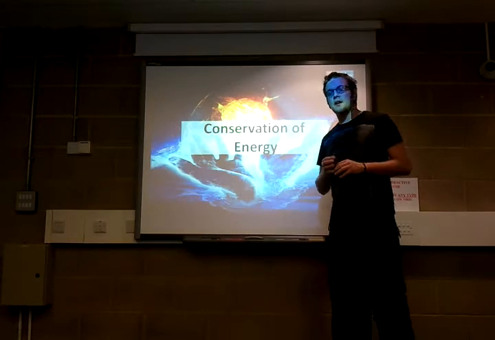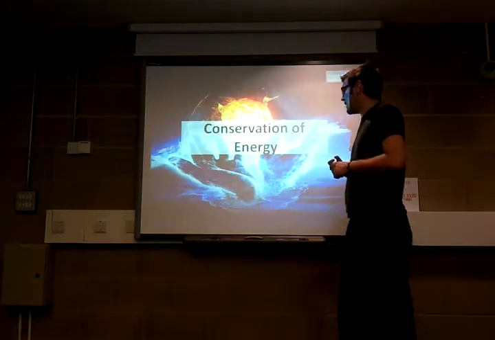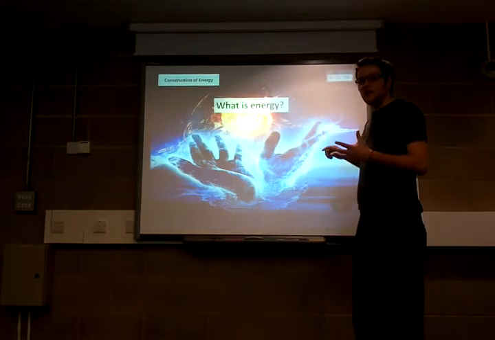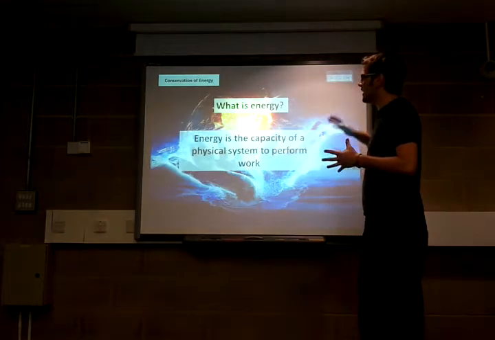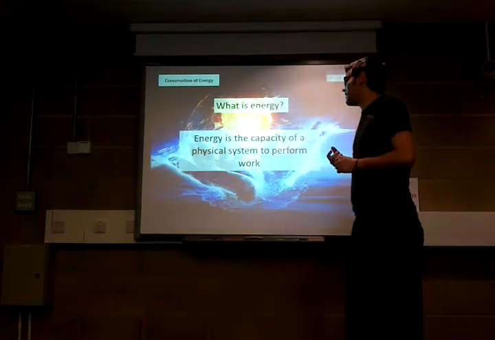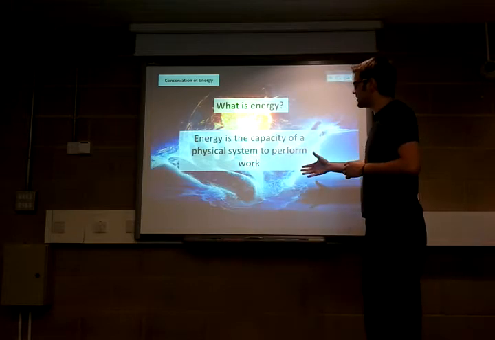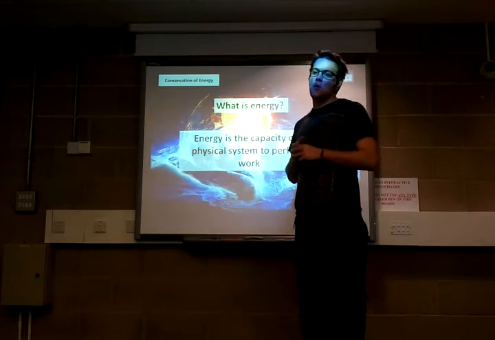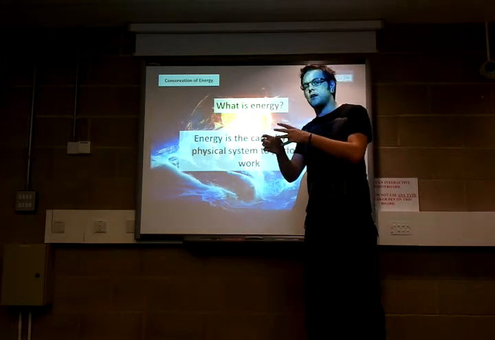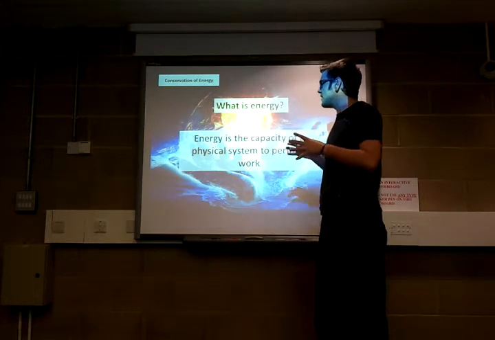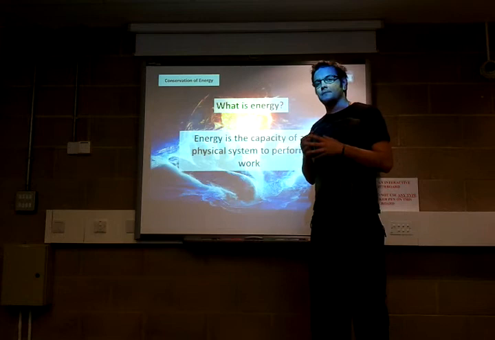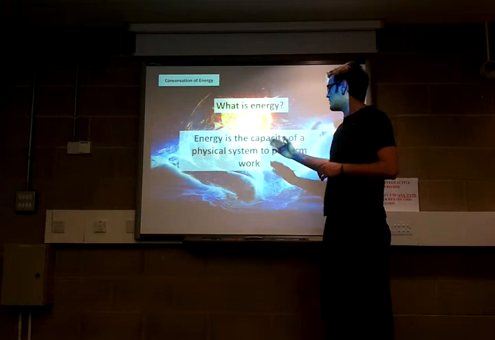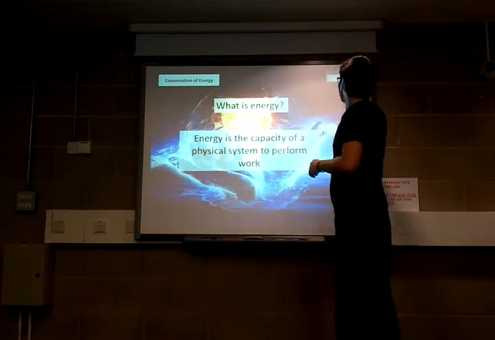First lesson, what we're going to do is have a quick little recap about our conservation of energy. As I said, we mentioned this at Key Stage 4, so this is the idea that no energy is lost in the system. But first of all, what is energy? The proper description of energy is the capacity of a physical system to perform work. It's quite hard to actually fully pin down exactly what energy is. You can't call it one thing. It's the product of a system, but it's also the beginning of a system. So energy is the capacity of a physical system to perform work.